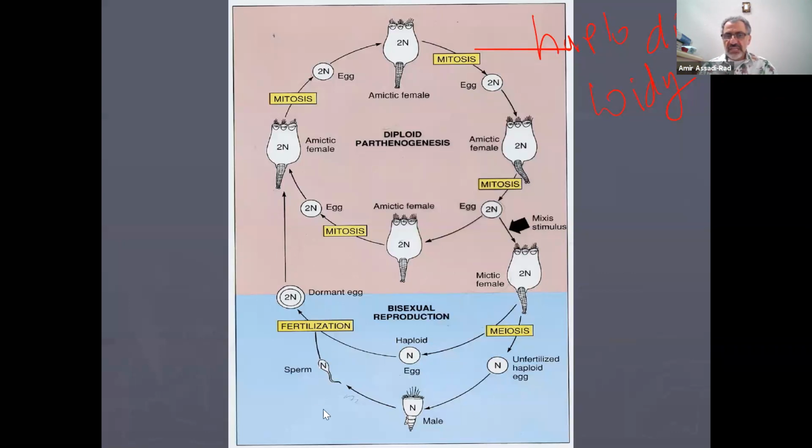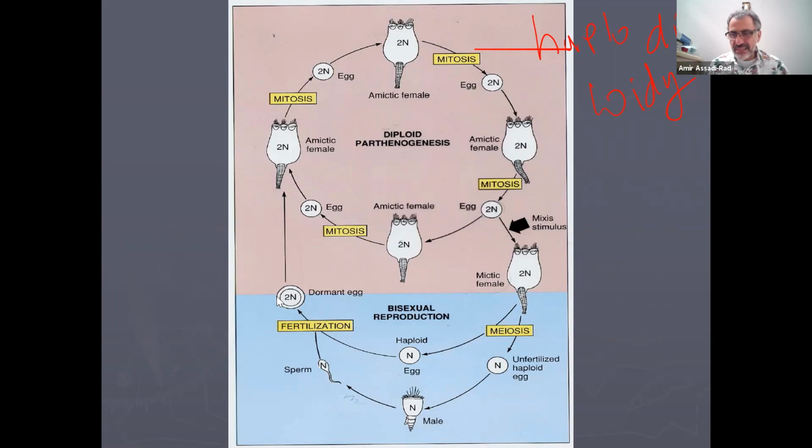Okay, so this is the sexual reproduction right here. The male makes sperm, the unfertilized haploid egg of this female becomes male. And the male releases sperm, and the sperm fertilizes that egg from this female, and then the combination of that egg and that sperm makes a zygote, 2N, and it is encysted.